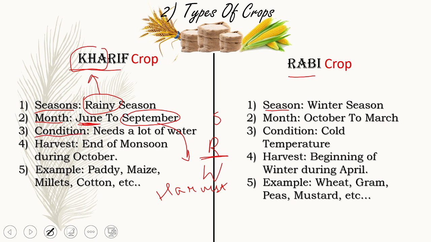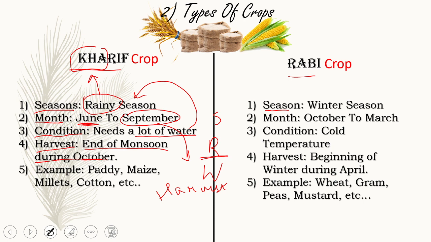Third point is condition. Here it is stated that it needs a lot of water. This condition is satisfied because we are saying that it is grown in rainy season, and therefore the condition gets cleared. Now the fourth point is harvested. End of monsoon during October. During this time it gets harvested and is stored in the cellars. So here it is very easy.